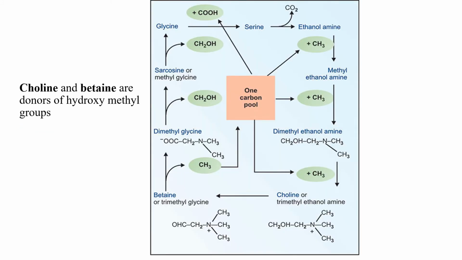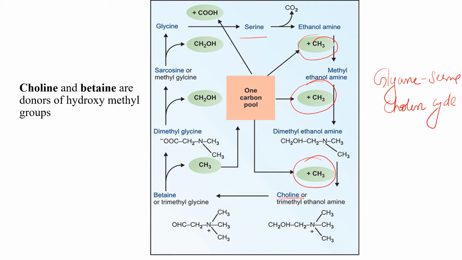Then the glycine serine choline cycle. As serine is converted to choline, 3 1-carbon units are used up. And on the conversion of choline back to glycine, it donates many 1-carbon compounds like methyl groups and hydroxymethyl groups. So choline and betaine are donors of 1-carbon groups. So this is called the glycine serine choline cycle.